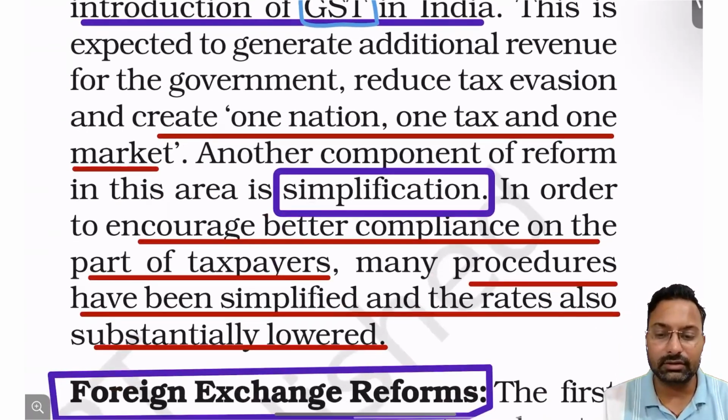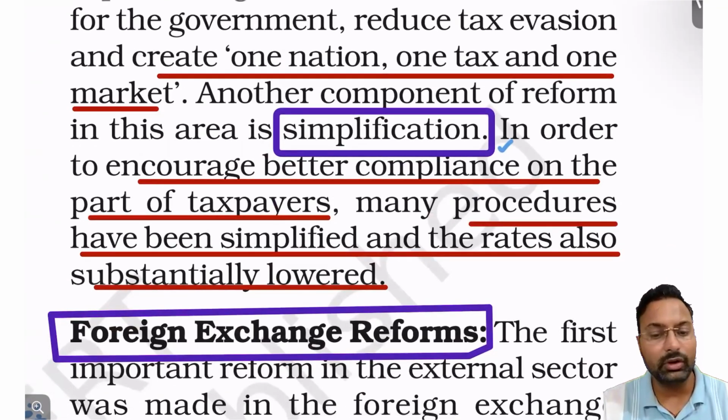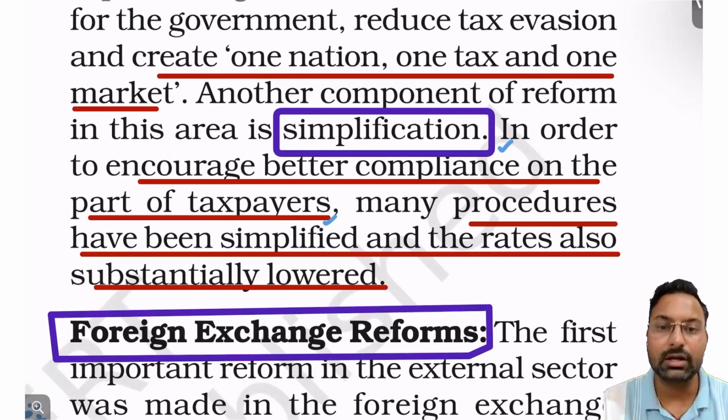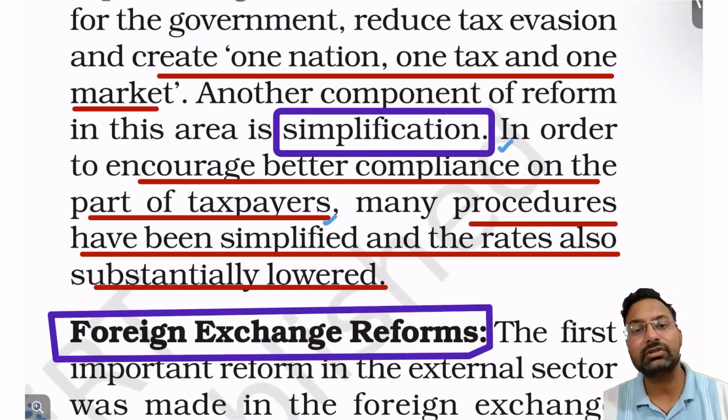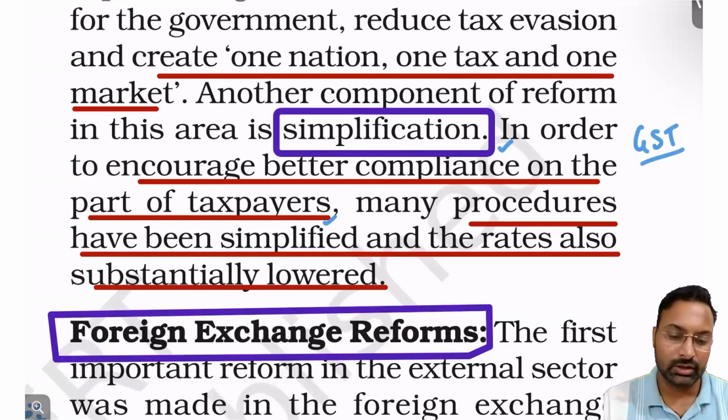Another important thing is the simplification of taxation to increase the compliance of the taxpayers, and it was to increase the simplification of the tax, right? So GST, in that sense, has simplified the procedures of taxation, the indirect taxation, in India.